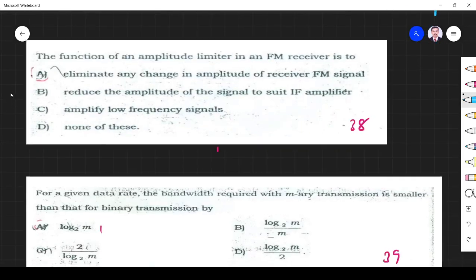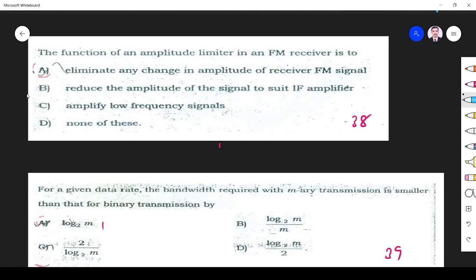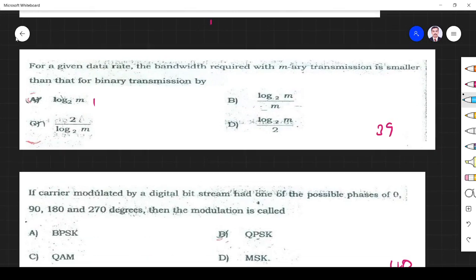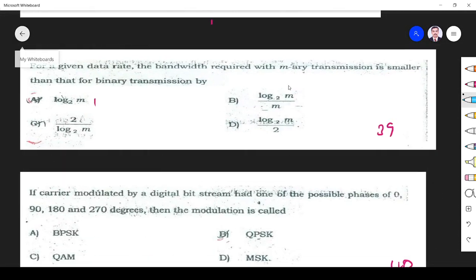Next one, the function of an amplitude limiter. Oh, same question, sorry. Next, for a given data rate, the bandwidth required for M-ary transmission is smaller than that of binary transmission by log base 2 of M, right? Why does M-ary require less bandwidth?